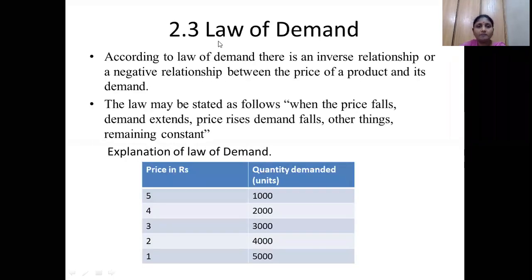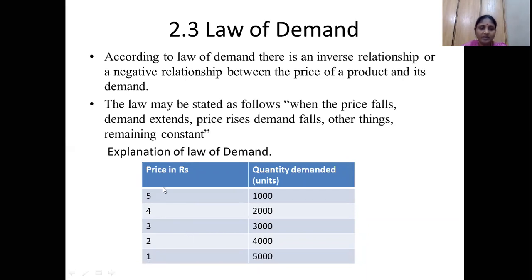I have already explained the law of demand. The law of demand can be explained by using the demand schedule. This table is also called the demand schedule. Here, in one column we take the price of an item, and in the other the quantity demanded for the item. Suppose when the price of an item is 5 rupees, the quantity demanded is 1000 units. Whenever the price falls to 1 rupee, the quantity demanded is 5000.